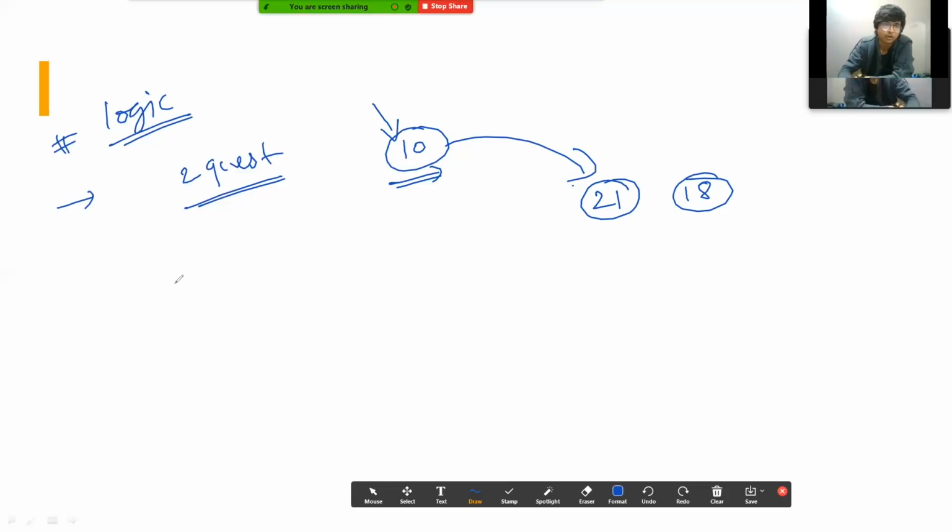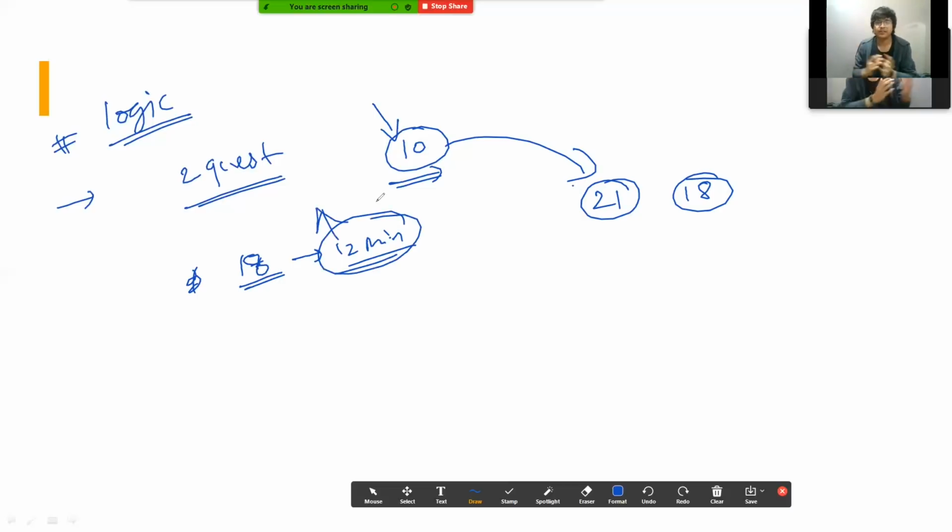And for quant also, I could solve approximately 18 questions in 12 minutes. So this should be your speed. If you can go even faster than this, definitely do it. And trust me, this paper would get over in around 45 minutes if you are fast with your calculations and all. So that's all I wanted to share.